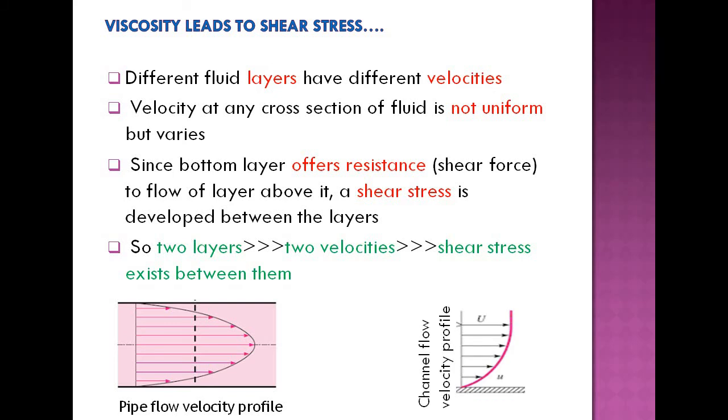So this is with respect to an open channel flow. That means the upper surface of flow is open to atmospheric pressure. So U is known as the free stream velocity, or the velocity with which a fluid is flowing through an open channel. So at the solid boundary, velocity is 0 and it increases like this. So there is a smooth progression in velocity from 0 to the free stream velocity. So this is the effect of viscosity.